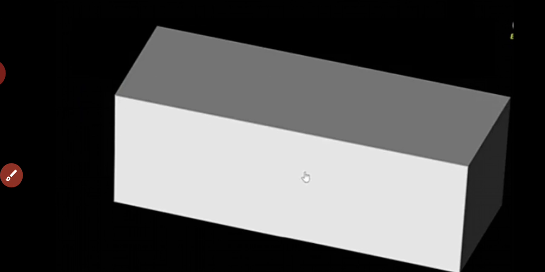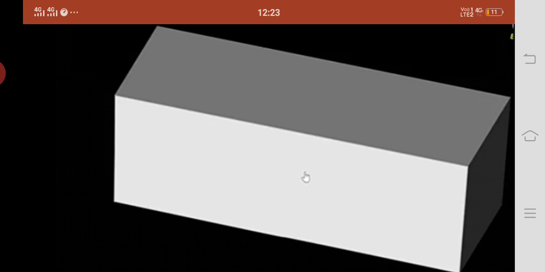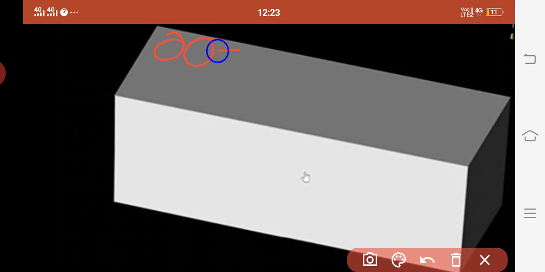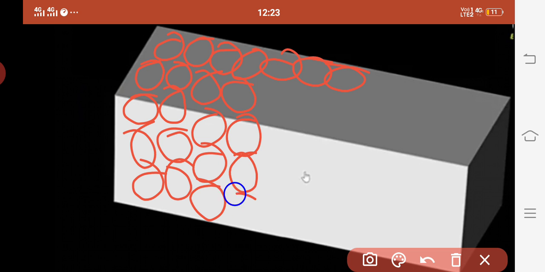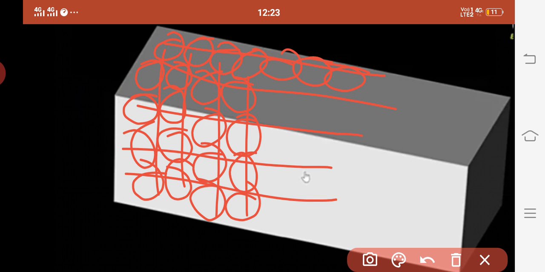Is that clear? Now, in order to understand thermal expansion, let us consider one example of a solid substance, that is wood or any solid substance. And we know that the molecules are tightly packed in a solid substance. So if I consider the molecules or atoms of this brick, they will be very tightly aligned. So instead of taking the whole brick's atoms, let us consider one single chain. This will be the alignment of the atoms or molecules in the solid form.